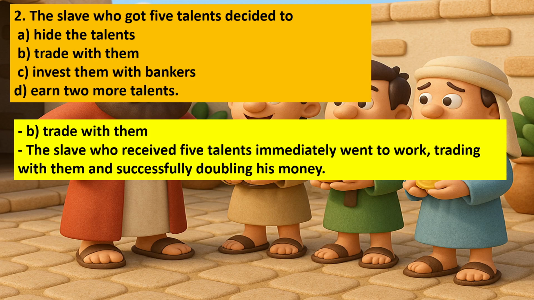Two. The slave who got 5 talents decided to option A, hide the talents, option B, trade with them, option C, invest them with bankers, option D, earn 2 more talents. Answer is option B, trade with them. The slave who received 5 talents immediately went to work, trading with them and successfully doubling his money.